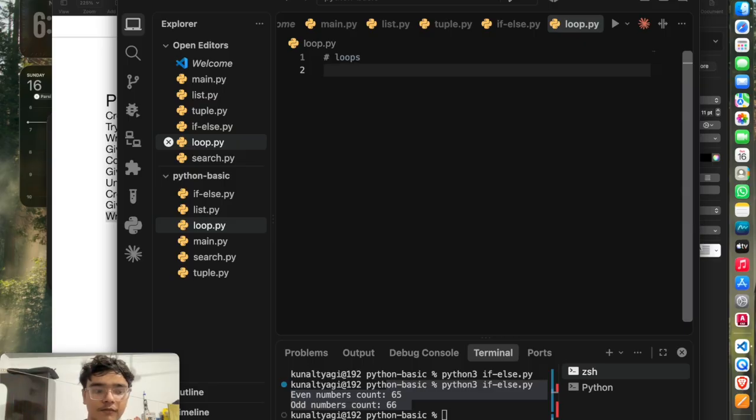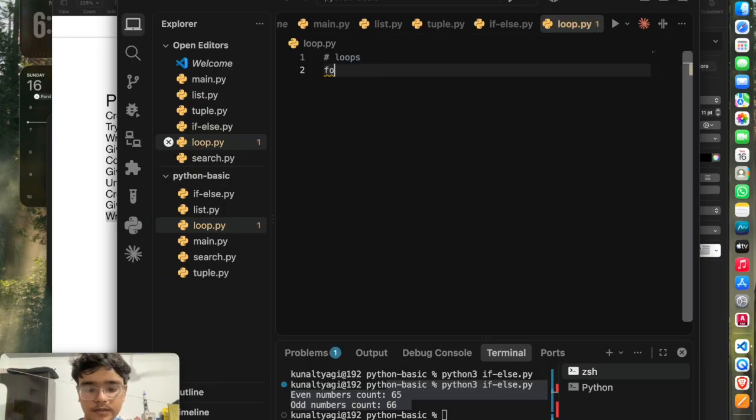In Python, we have mainly two types of loops, which are for loop and while loop. For loop is great when you know how many times you have to iterate, when our limitations are defined, but you can use while when you don't know how many times you are going to iterate through a list or a string. We will also cover continue and break here with these loops. So first, how we can write these loops.